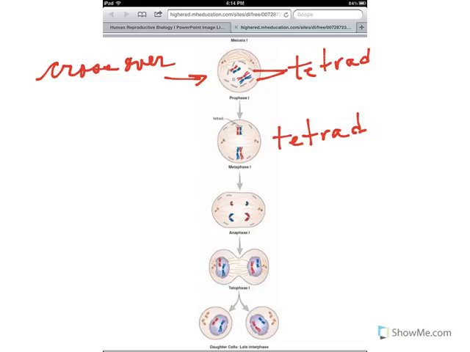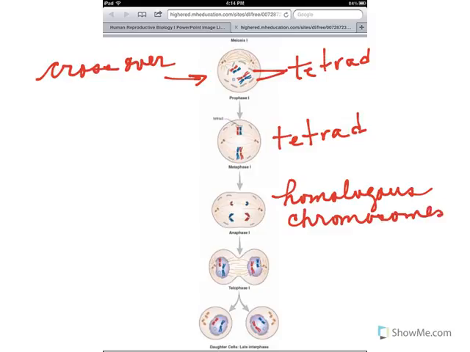This is when the homologous chromosomes will separate. Anaphase 1. Homologous chromosomes separate in anaphase 1. So that when cytokinesis takes place in telophase 1, you will end up with two daughter cells that are now haploid, because you do not have homologous chromosomes in each cell. Each cell has one member of each of the original homologous chromosomes, and they are still duplicated. You can still see the sister chromatids held together by the centromere.